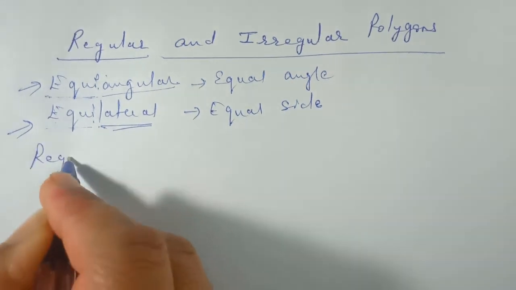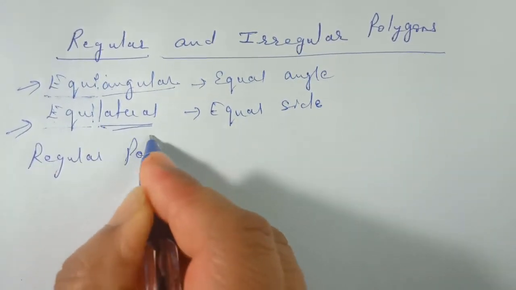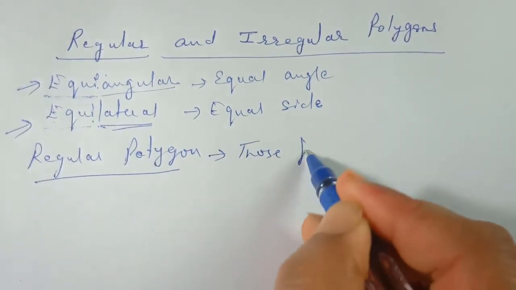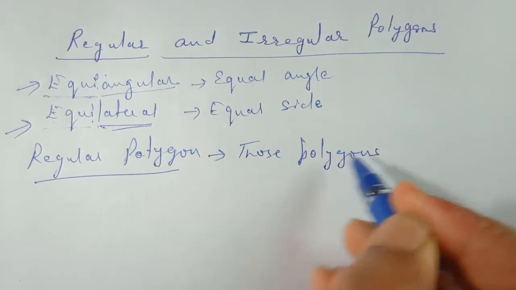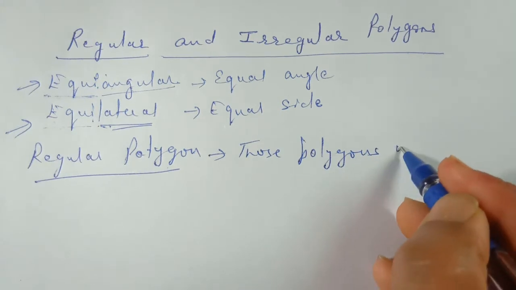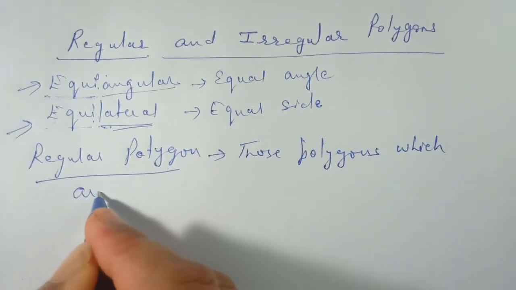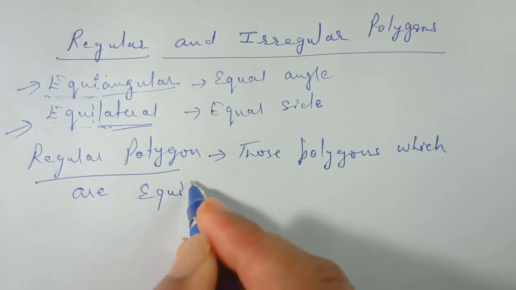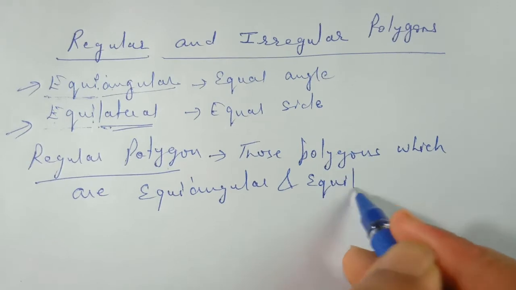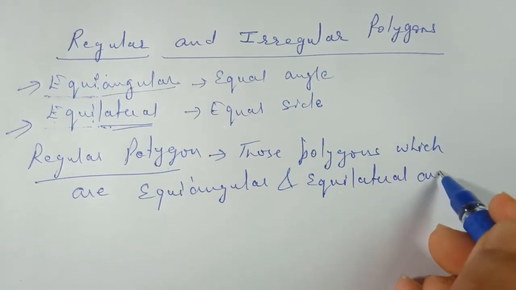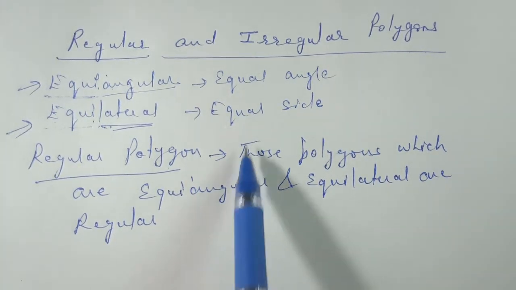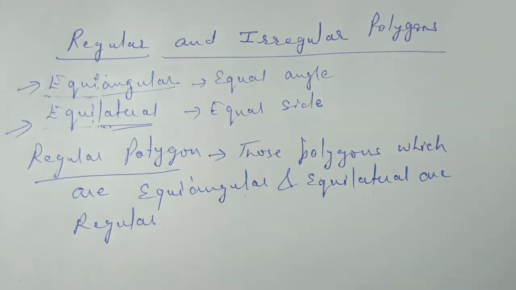Now let us start. Regular polygon. So what are regular polygons? Those polygons which are equiangular and equilateral are called regular polygons. It means equiangular means equal angles and equilateral means equal sides.